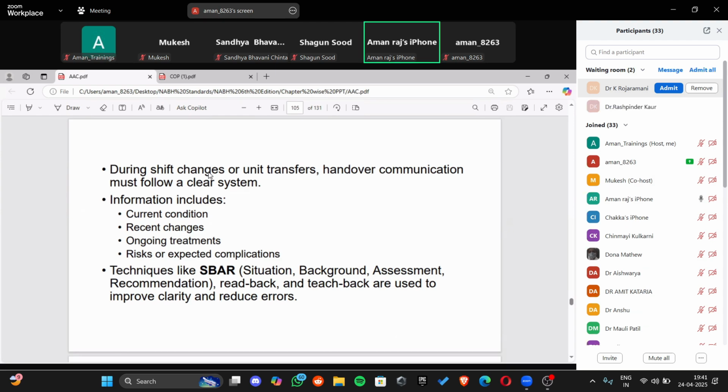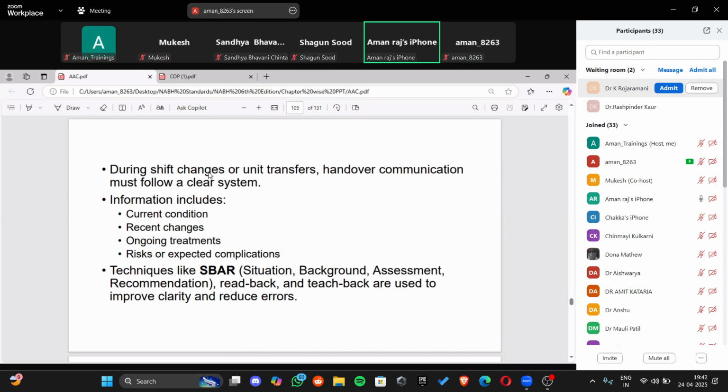I means identification. So I will say that I am Dr. Aman and calling from the fourth floor, the medical ICU. Right. Now S means situation. Patient on post-operative care in ICU, stable condition, but respiratory distress noticed, right? Then I will give the background of the patient. Background means this patient underwent abdominal surgery with stable vitals but requires oxygen support. This is the background, right?